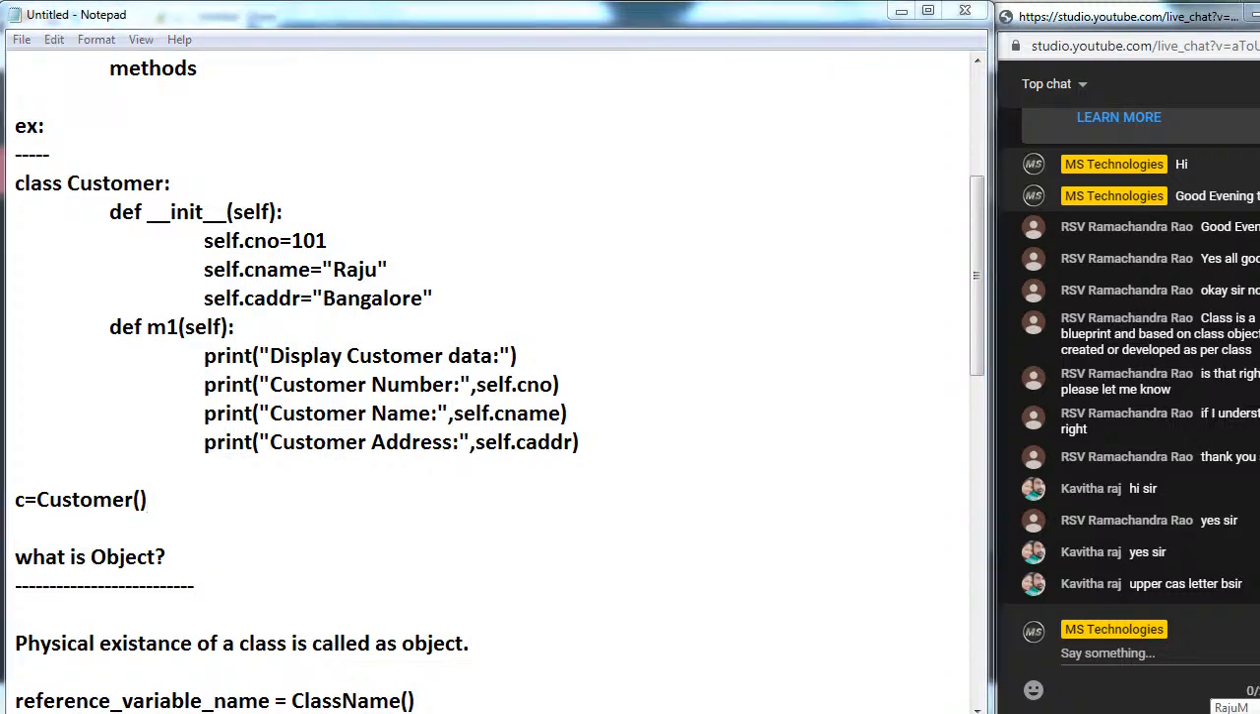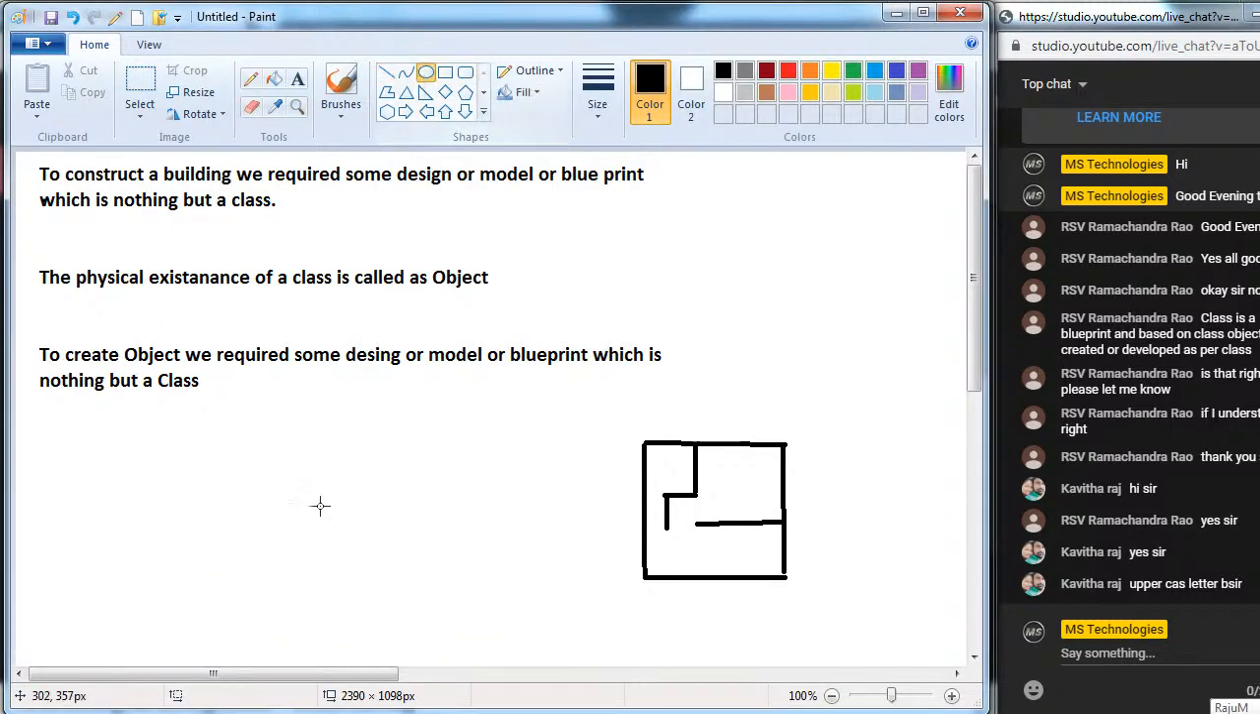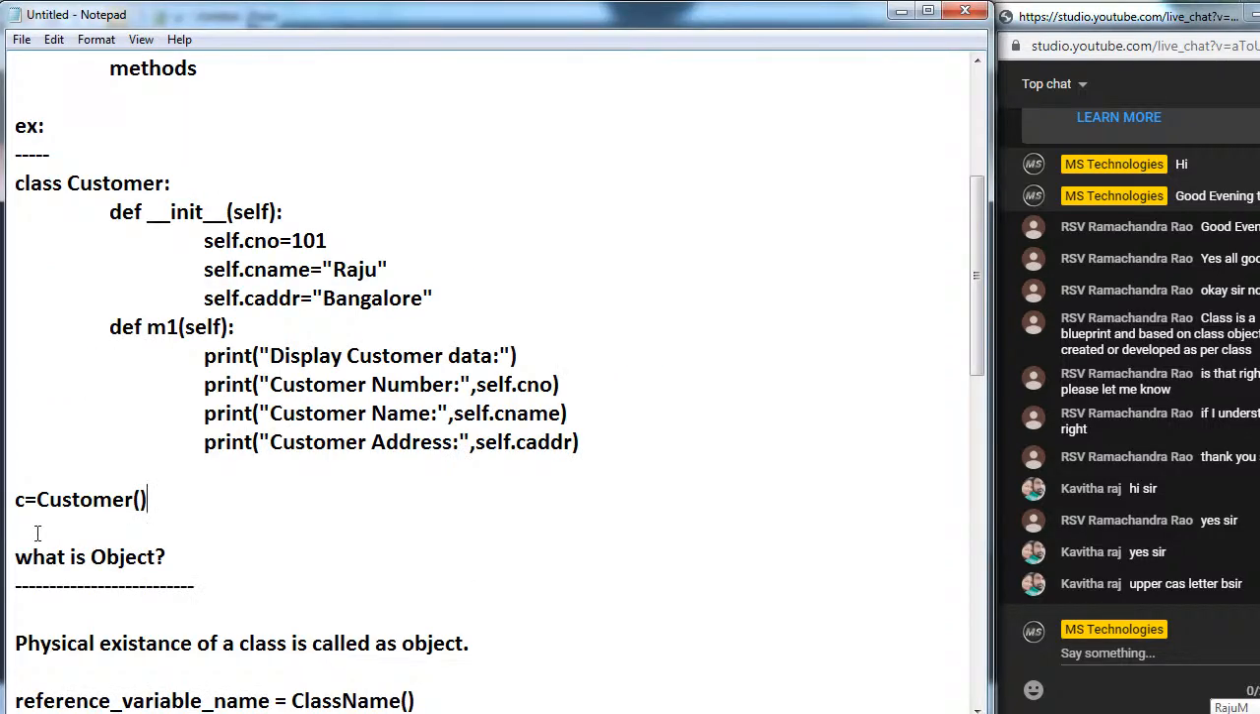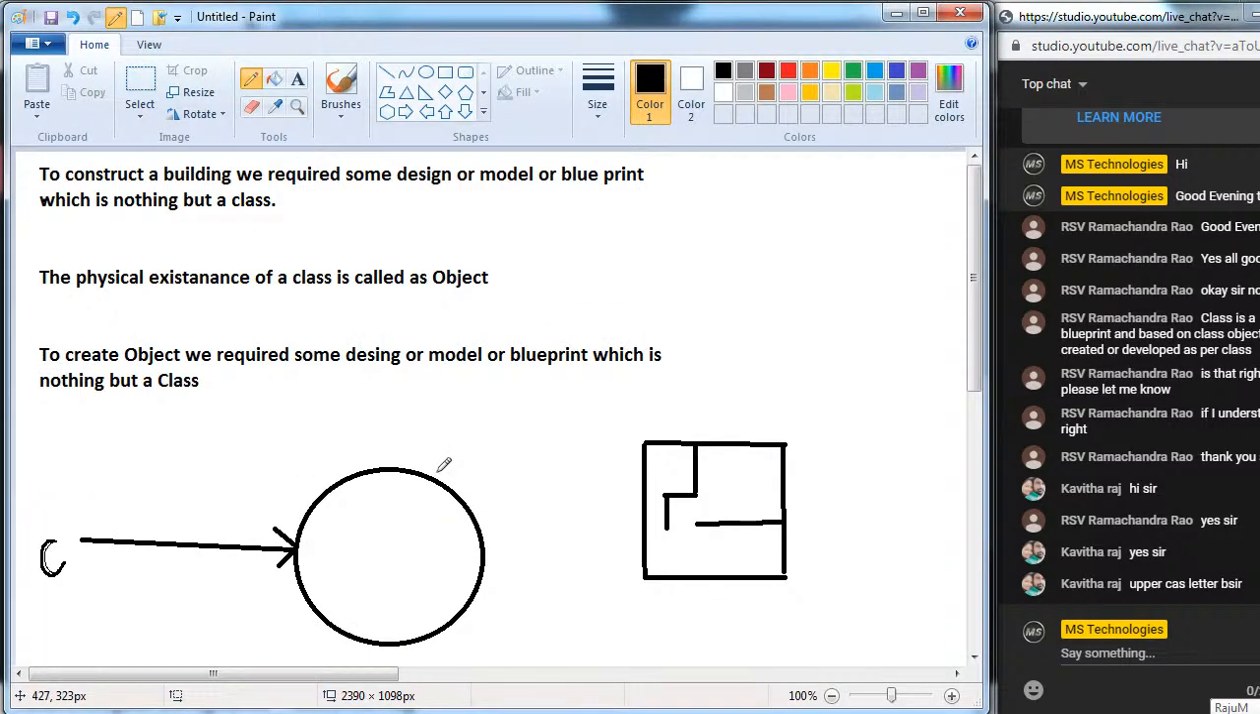Now if you observe it here, it will create the object like this. C is the reference variable for this object. See, whenever we create the object here, C is equal to Customer, internally it will create it like this. This is the customer object, and C is the reference variable for this object.